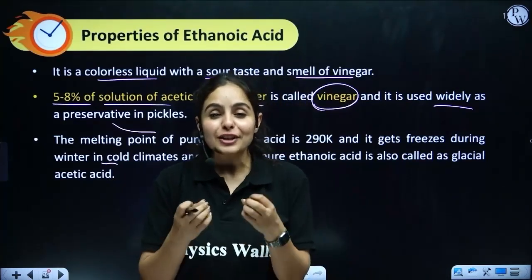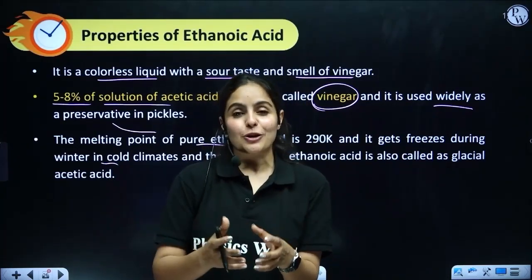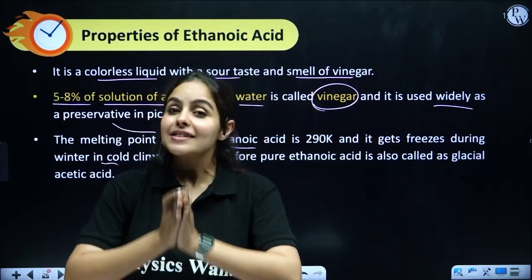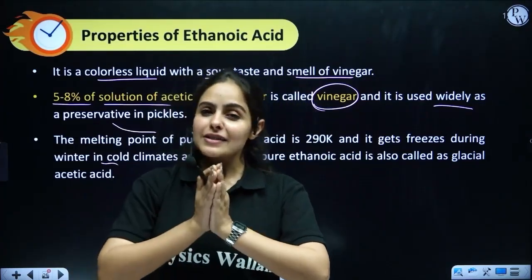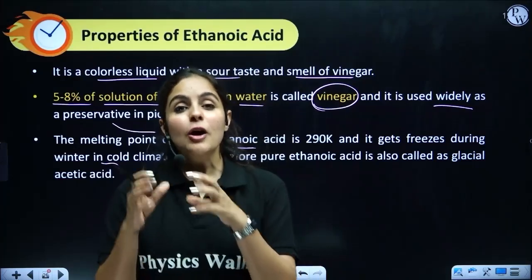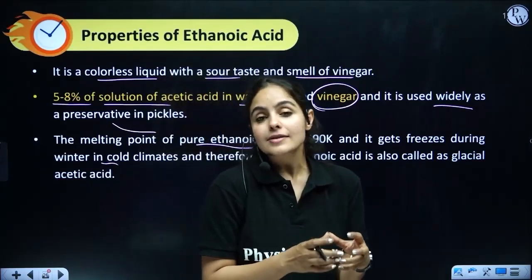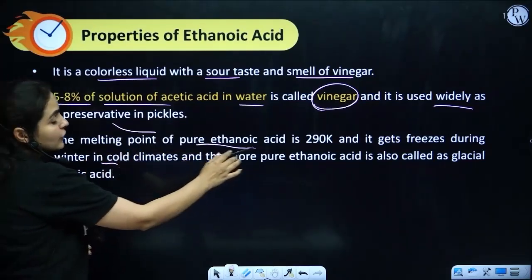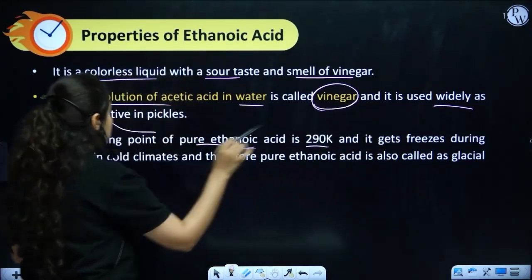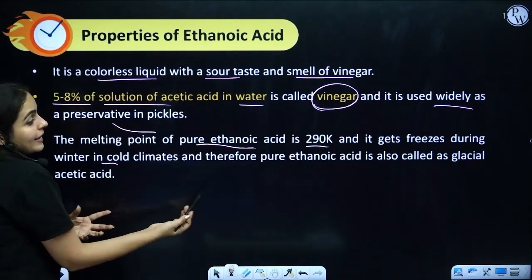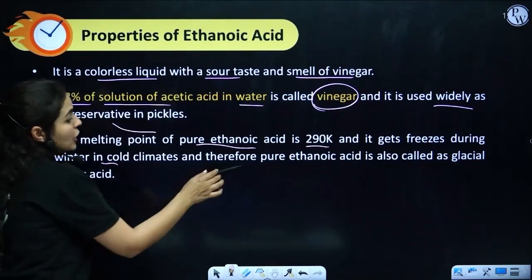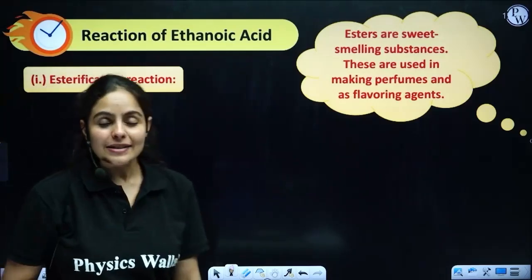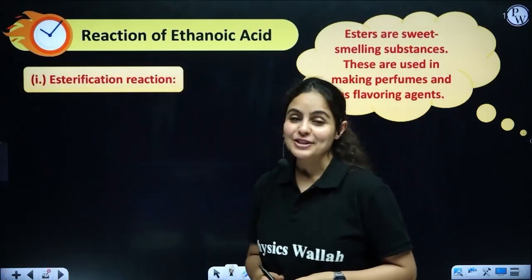Once it freezes, it gives you a look of a glacier, and that's why pure acetic acid is also called glacial acetic acid. This comes for a 1 mark question also: why is pure acetic acid called glacial acetic acid? So this should be your answer. The melting point of pure ethanoic acid is 290, and it freezes during winters, which looks like a glacier, which looks like ice. So yes, pure ethanoic acid is also called glacial acetic acid. I hope that is clear to all of you.